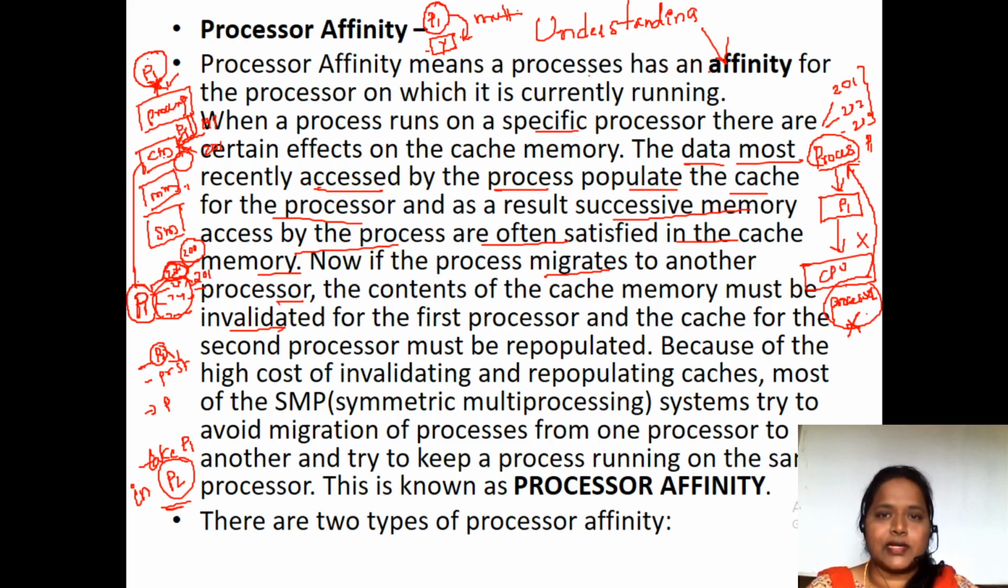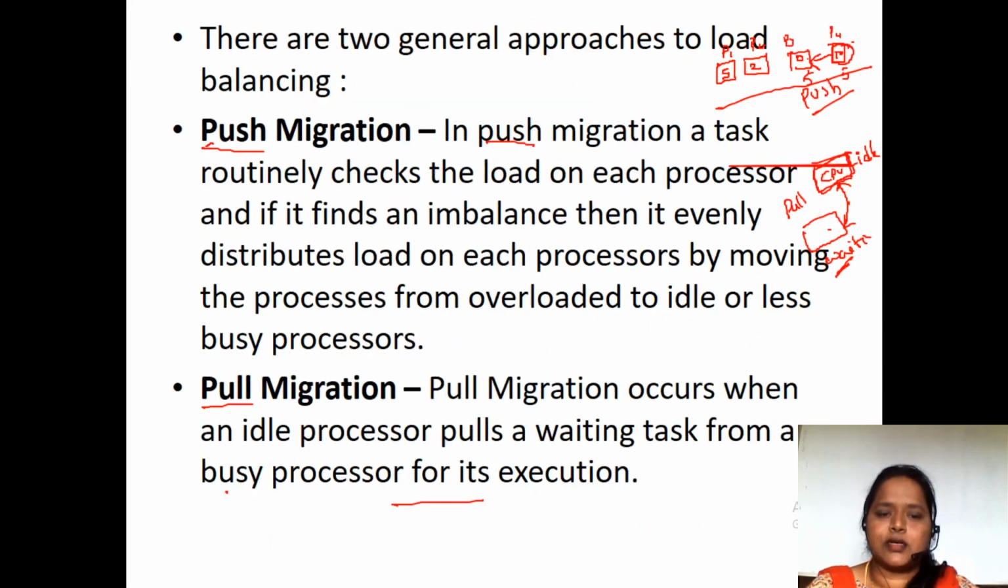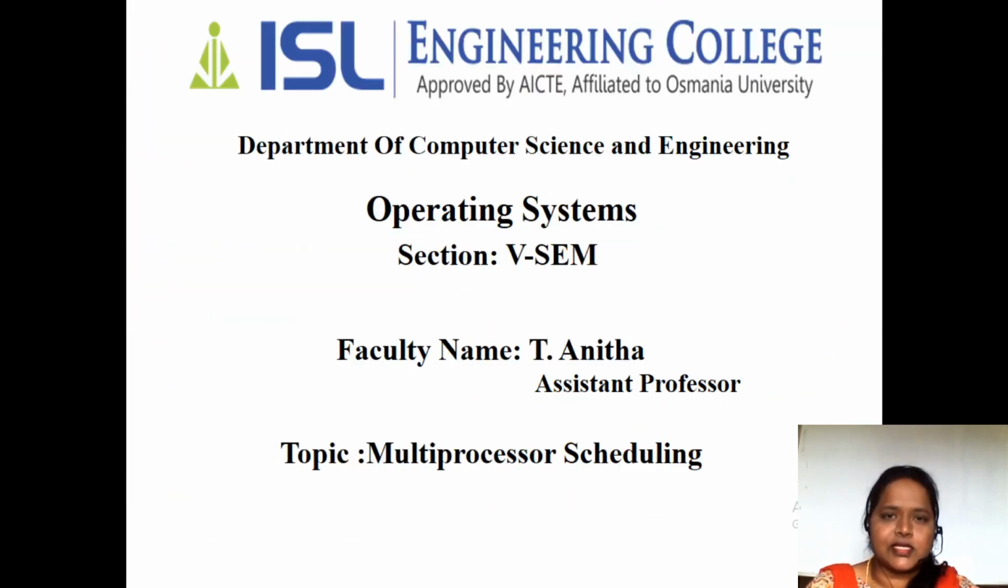Next one is load balancing. Balancing of load among the processors equally is known as load balancing. Push migration and pull migration are the two different types of load balancing. Push in the sense, when one processor is having the highest load and another processor is having the lowest load, we are pushing the load from the highest load to the lowest load. Pull migration is nothing but if a processor is in an idle state, it is going to pull the task from the waiting state which is under execution.